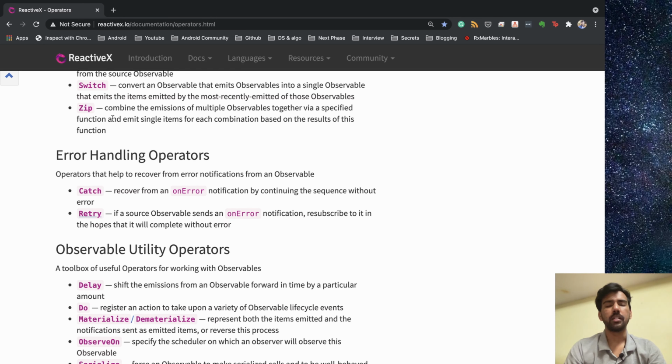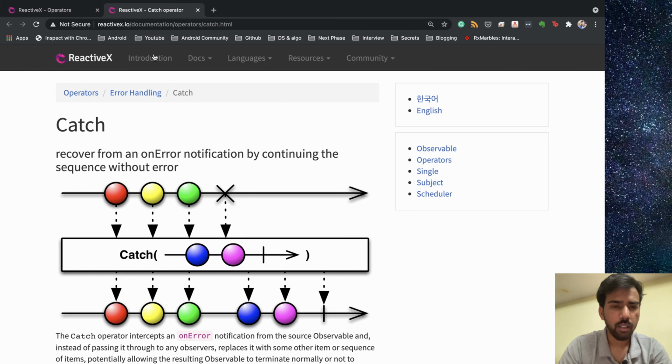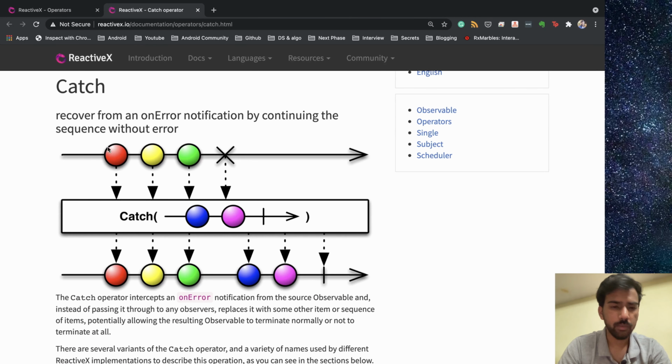So let's first understand their marble diagram. So I'll open the catch. In the catch, as you can see, you have some stream of data and you got some error, right? You caught it and you emitted some sequence on the onError event, and then the output is this one. So you didn't break the emission, okay, you have some error, you emitted some more data and you completed the stream. Okay, this is catch.